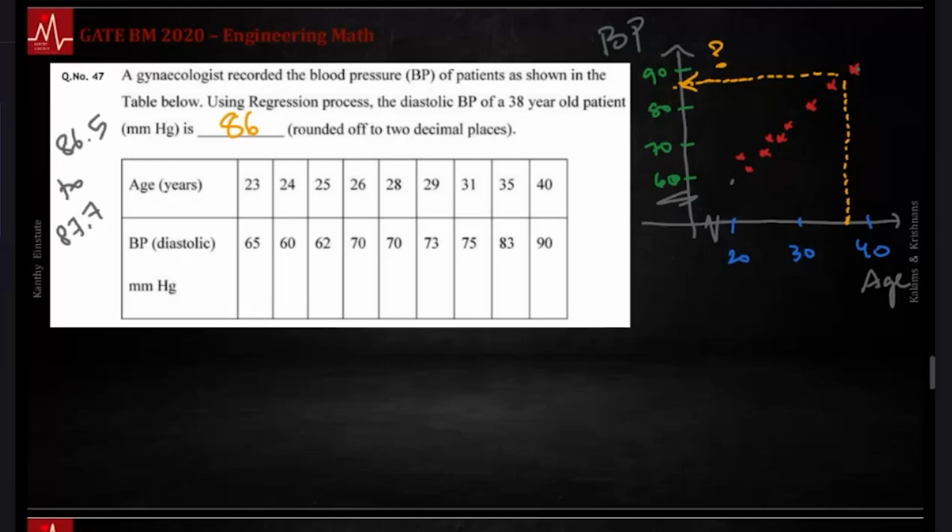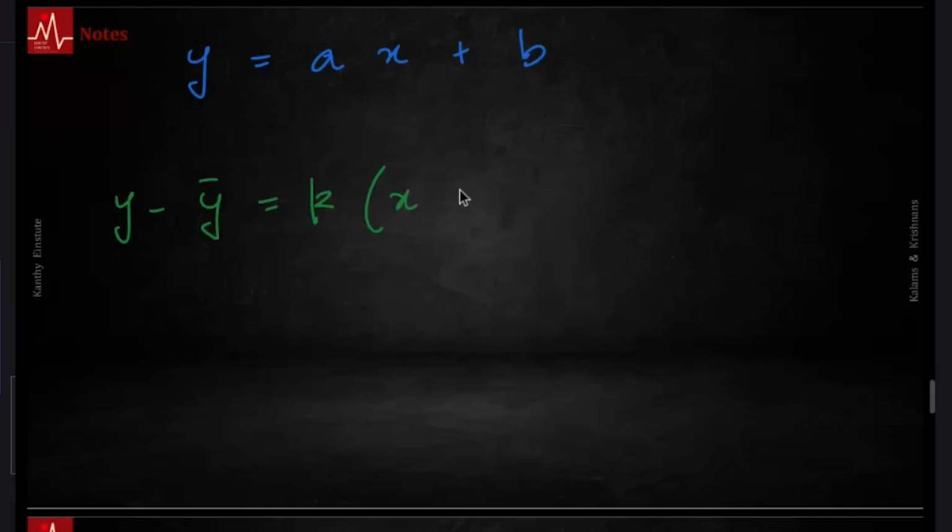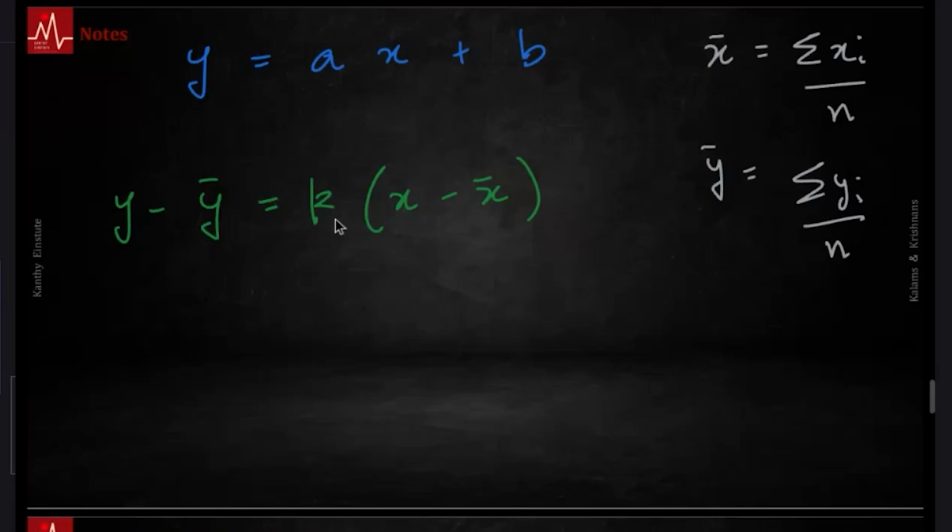Which is where you have to actually do a regression, and you have two variables. You have to fit a straight line. You have to fit y is equal to mx plus b. Let's say ax plus b. You have to fit a straight line, and this formula is much easier to remember. So I'm going to prescribe that. If you write this as y minus y bar equals k into x minus x bar, x bar is the mean of x, y bar is the mean of y. Fairly easy. This k is sometimes referred to as the regression coefficient.